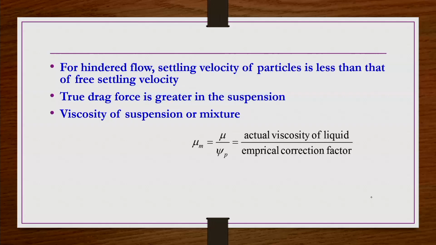There are several correlations or expressions available for this mixture density and viscosity. We take a few which are famously used in general in textbooks. So viscosity of a suspension or mixture is in general given by the viscosity of the actual liquid divided by some empirical correction factor psi p. Right. So let us say water you have taken. So water viscosity divided by an empirical correction factor, but this empirical correction factor depends on the volume fraction of the liquid.